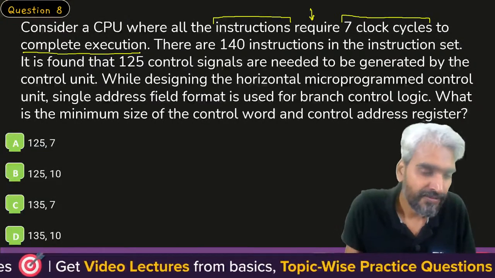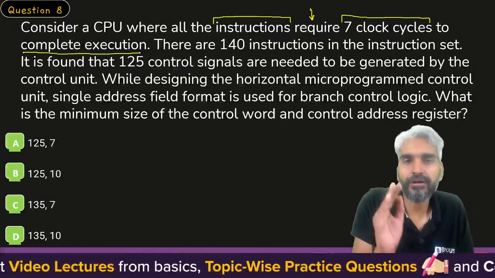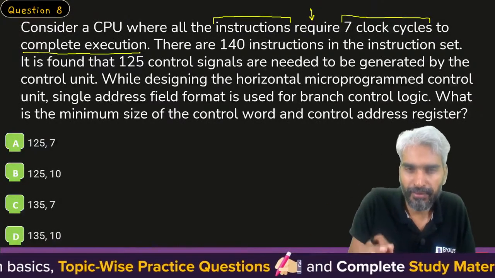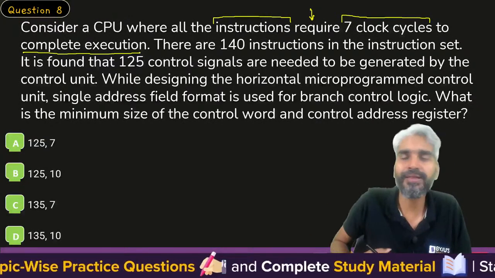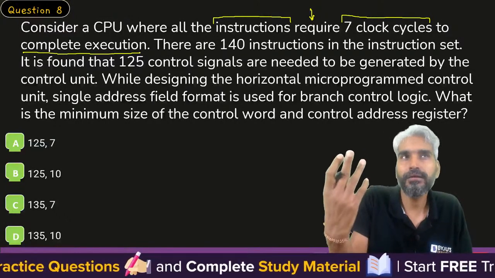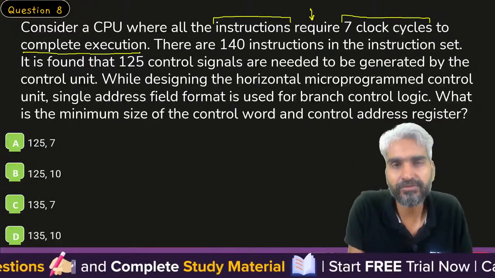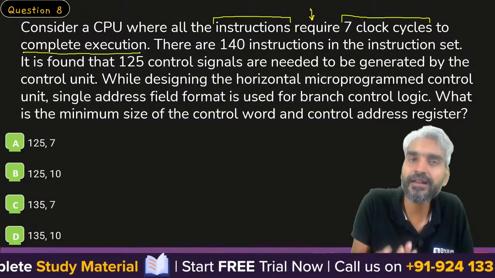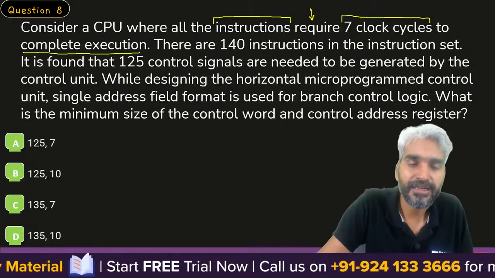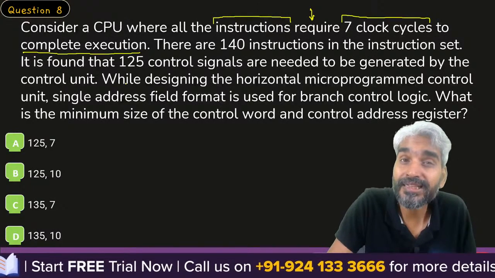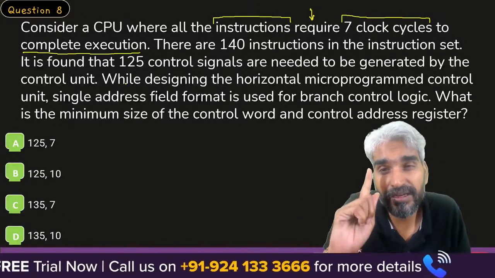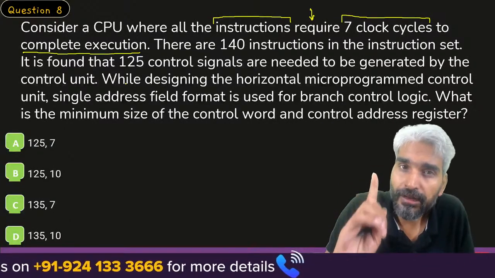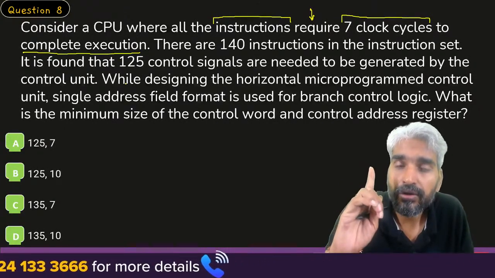This is a question of control unit design, but the information on how many micro instructions will be required for the execution of each instruction is defined in a different format. How? Sir, in general, for the execution of one micro instruction, 1 clock cycle is required.